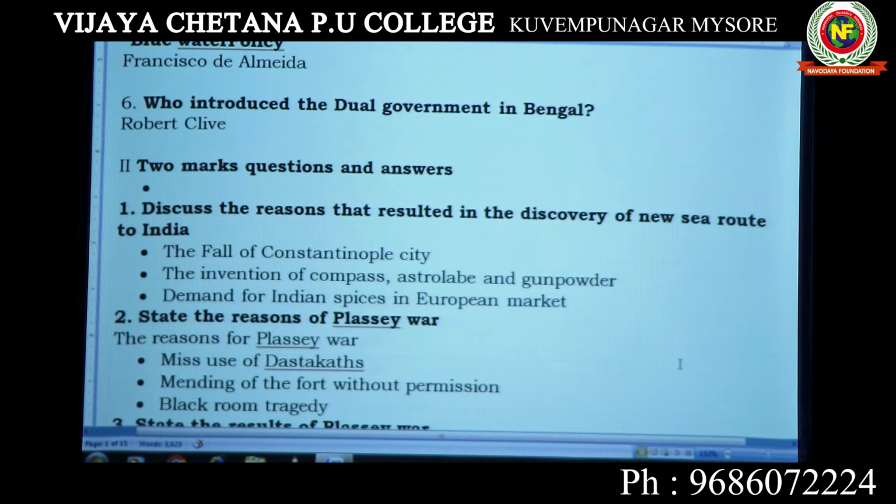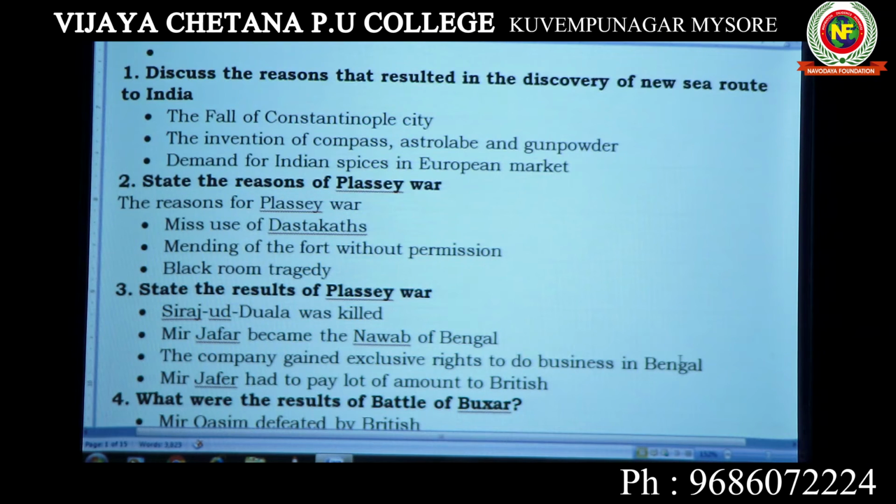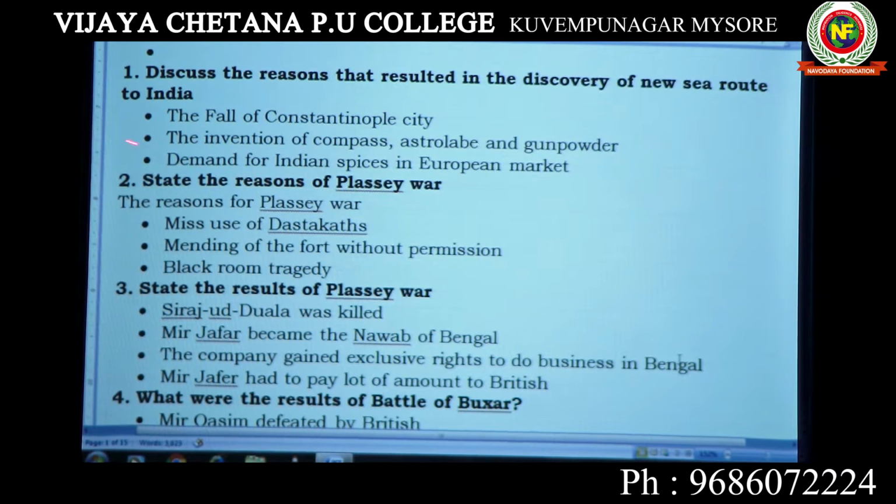In 2 mark questions, the most important question in this chapter is: discuss the reasons that resulted in the discovery of the new sea route to India. Why was the new sea route to India discovered? I have written the answer point wise, and you have to write in the same way. Don't write the answer in paragraph form, because evaluators want answers to be written in points, not paragraphs.